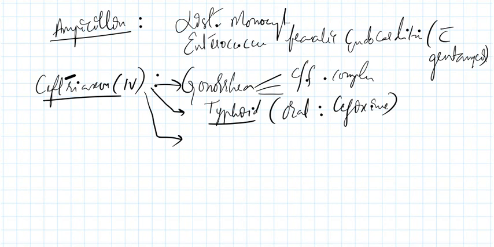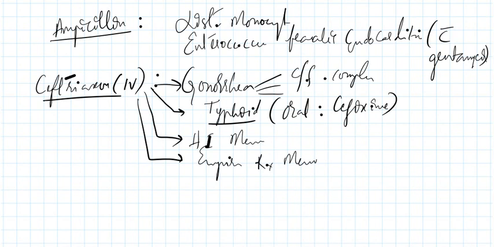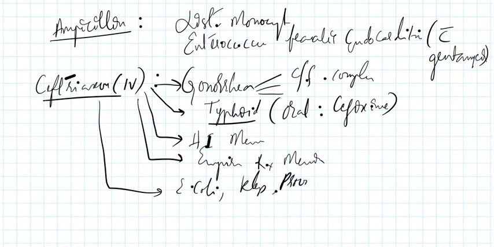Then it is used in Haemophilus influenzae meningitis, and also in the empirical treatment of meningitis. Then it is also used in infections of E. coli, Klebsiella and Providencia. Okay, what is the next drug?